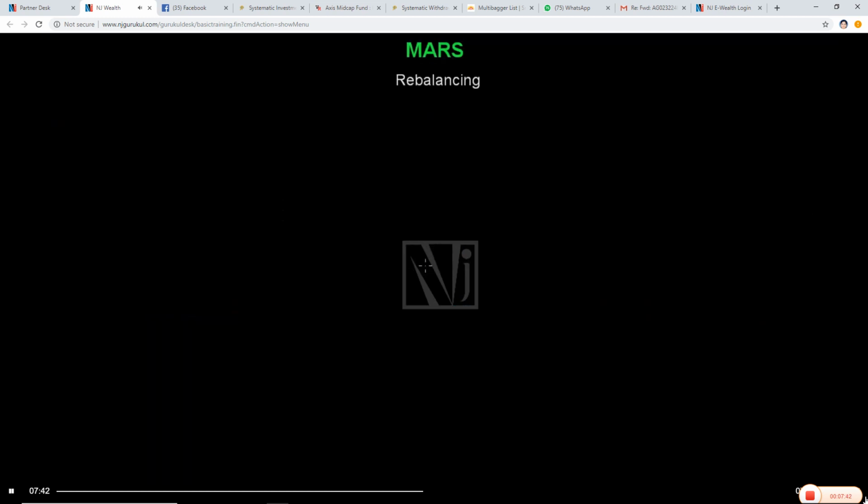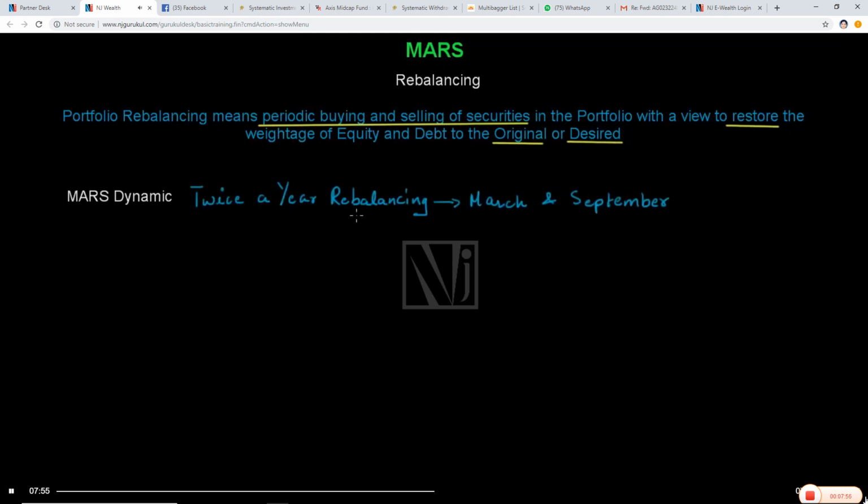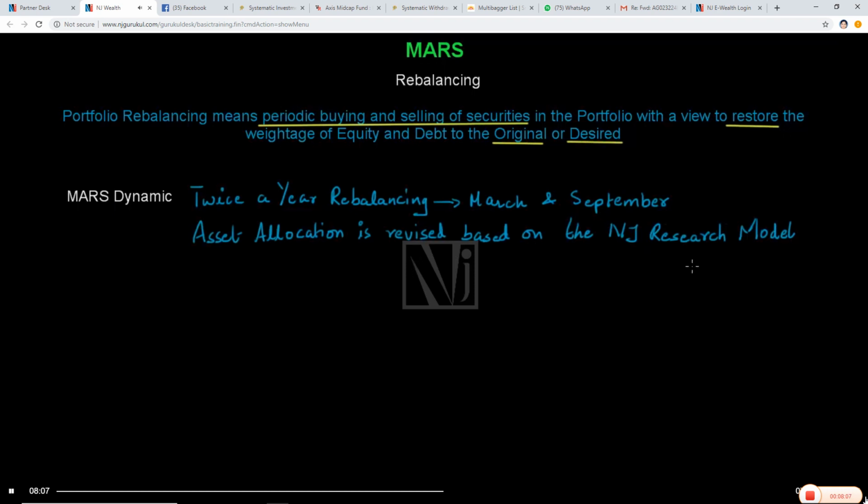Next is rebalancing. Portfolio rebalancing means periodic buying and selling of securities in the portfolio with a view to restore the weightage of equity and debt to the original or desired. In Mars Dynamic, rebalancing is done twice a year, in the months of March and September. During the rebalancing, the asset allocation of the portfolio is revised based on the output given by the NJ research model. During the March rebalancing cycle, the scheme change is also done on an annual basis, as discussed earlier.